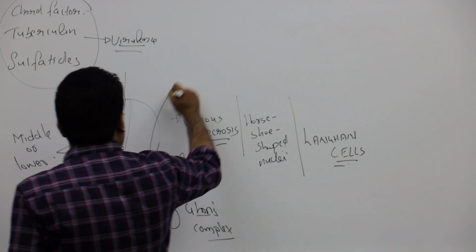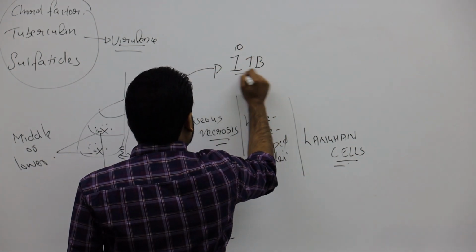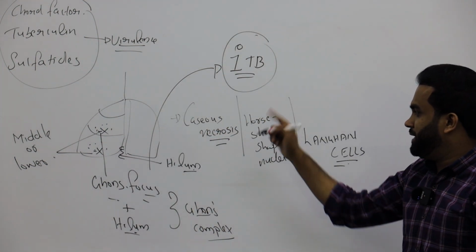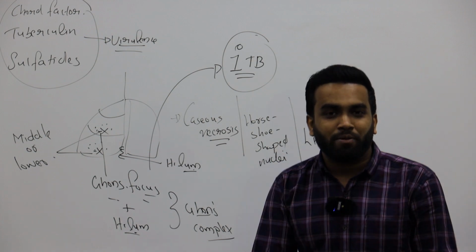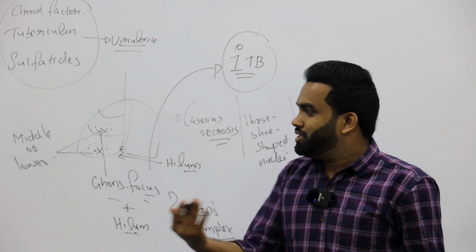If all these things happen in the middle or lower lobe, we call it primary TB. Simply we call it what? Primary TB. So if someone has primary TB, there is one more classification. We call it what? Secondary.